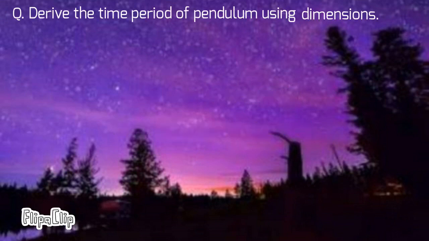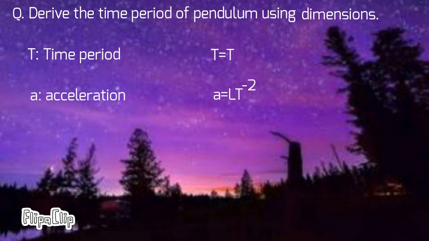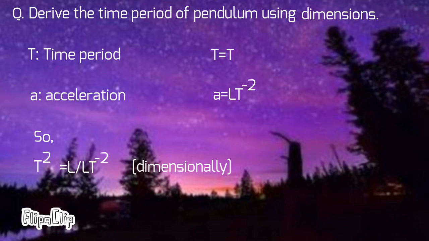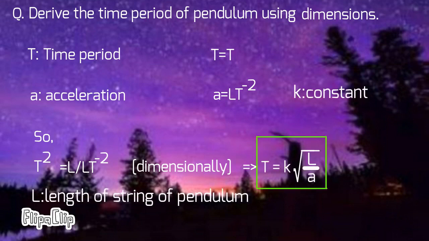Suppose we want to derive the formula for the time period of a pendulum when we neglect the air resistance. We know that the time period is a basic quantity, which is time. We also know that acceleration is velocity per unit time, or displacement by time squared. So we can write time squared as length by acceleration. So time is root over length by acceleration dimensionally. So the time period is k times root over length by acceleration, where k is a constant, length is the length of the pendulum, and acceleration here is the acceleration due to gravity.